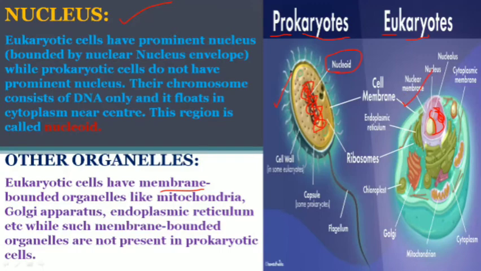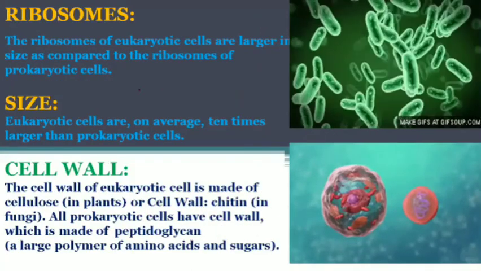They are not present in prokaryotes, because prokaryotes don't have a membrane bound nucleus, so they do not have any membrane bound organelles either, like mitochondria, Golgi apparatus, endoplasmic reticulum, etc. Membrane bounded organelles are not present in prokaryotes, but they are present in eukaryotes.